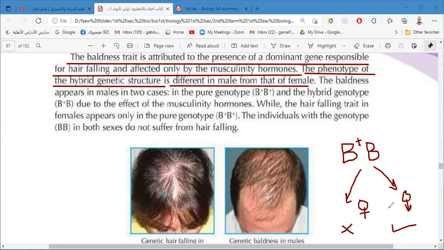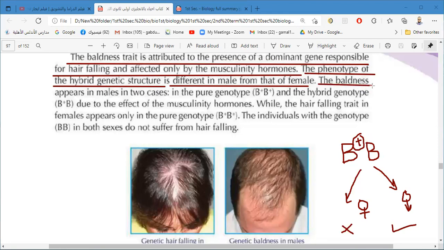She is normal, due to the help of the male sex hormone. One gene is enough in the male, but it is not enough in the female for the trait to appear.